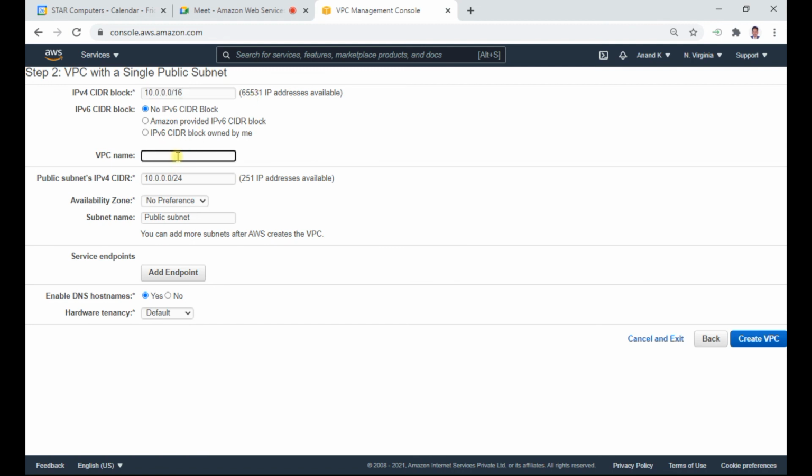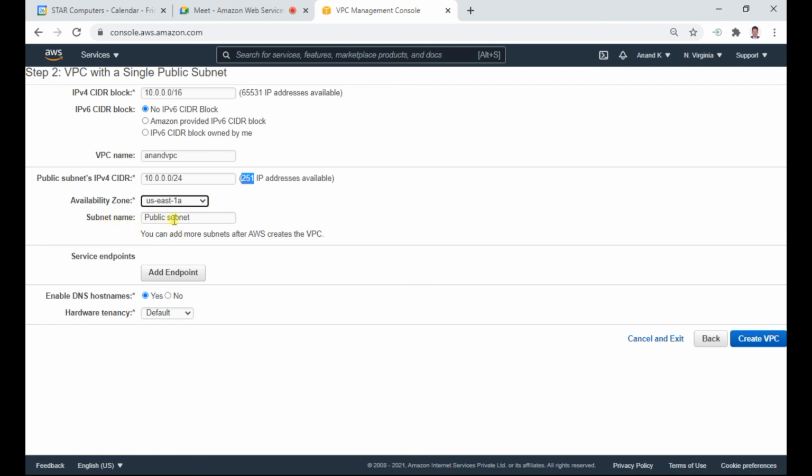What is my VPC name? I can say Anand VPC. This is my VPC name. Here, the public subnet. The first subnet, subnet A, should have the internet gateway, otherwise you cannot access it. Here it is mentioned 10.0.0.0/24, a maximum of 251 addresses, which can be internet facing. And for availability zone, you can choose the first one. Here I am choosing 1A.